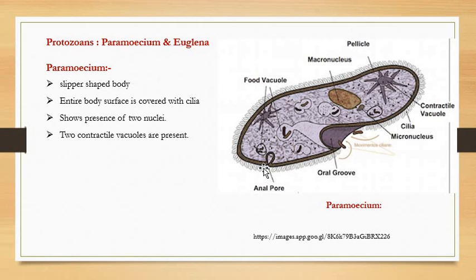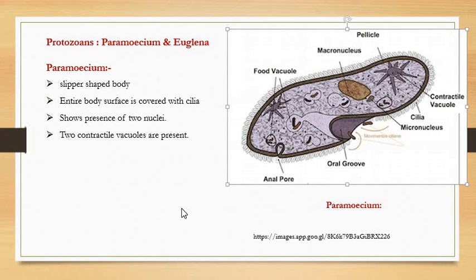Again, they show the presence of two contractile vacuoles. Here a star-shaped contractile vacuole is present at one end, and at the other end one more star-shaped contractile vacuole is also there, right? So what is the function of a contractile vacuole? The contractile vacuole is involved in regulation of water, right? Osmoregulation is carried out with the help of this contractile vacuole. Excess water is thrown outside the cytoplasm, maintaining homeostasis in the Paramecium or any aquatic animal, especially protozoan.